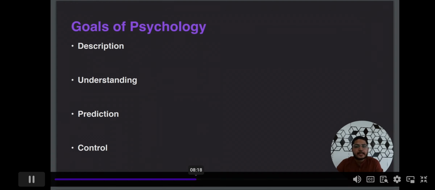So now I think you are clear with the goals of psychology. First is description, what is the behavior. Second is understanding, why the behavior happens. Third is prediction, when this will happen again. And fourth is control, how to control that behavior. Okay, so these are all the goals of psychology concerned with human behavior.